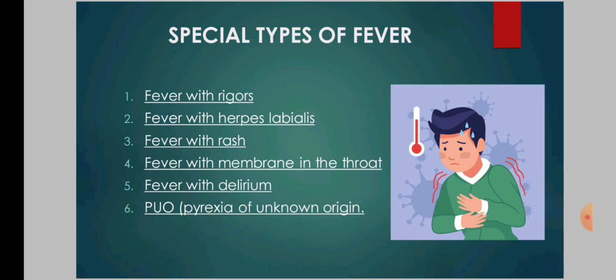Sixth one is PUO, that is pyrexia of unknown origin. In this, the temperature is more than 101 degree Fahrenheit on several occasions. Duration is more than 3 weeks and duration is more than 1 week in hospital with failure to reach diagnosis.